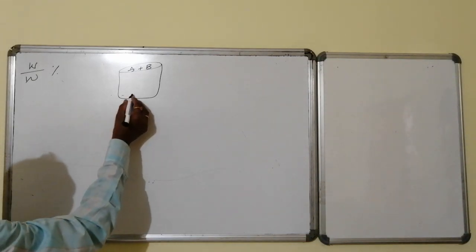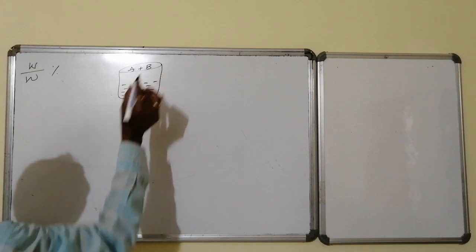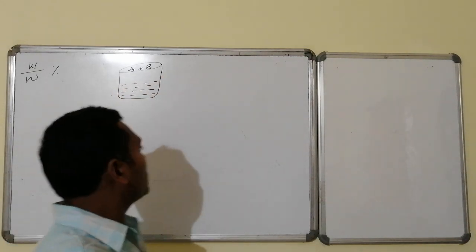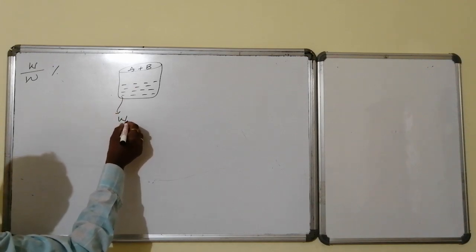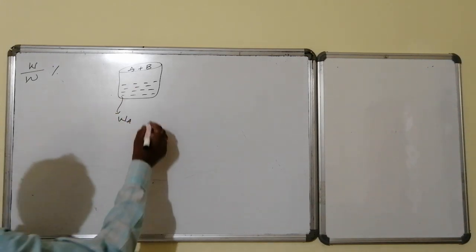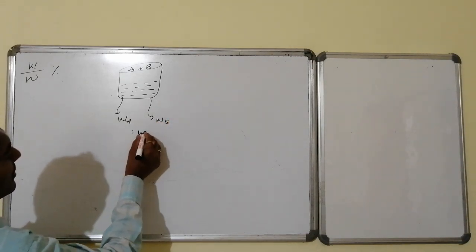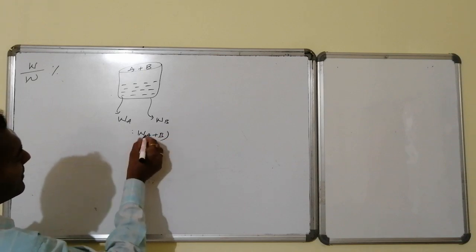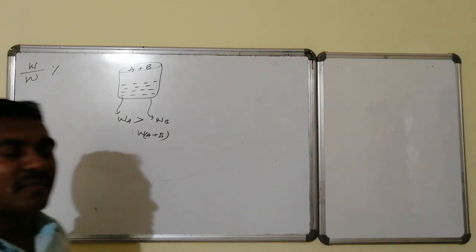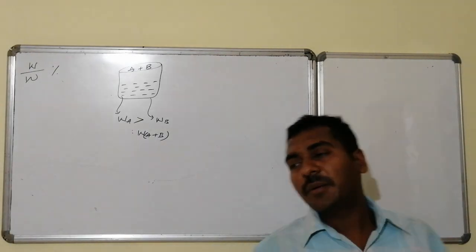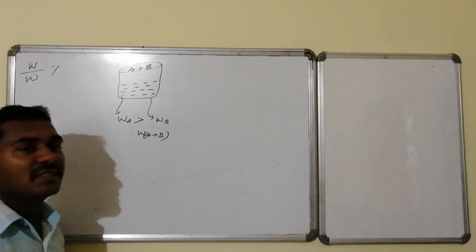In this, A is there, B is there, but we are unable to identify the composition, what is A and what is B, because it is a complete mixture. In that, the total weight of the major component is WA and of the minor component is WB. As a combination, the total weight becomes W of A plus B. As A is major, WA is always greater compared to WB. This is the scenario related to the weight present in the homogeneous mixture.